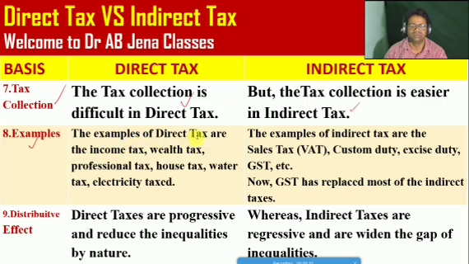Next one, what are the examples of direct tax and what are the examples of indirect taxes? So examples of direct taxes are the income tax, wealth tax, professional tax, house tax, water tax, electricity tax. Whereas the examples of indirect taxes are the sales tax, that is the VAT, value added tax, customs duty, excise duty, GST. Friends, now the GST has replaced almost or most of the indirect taxes.